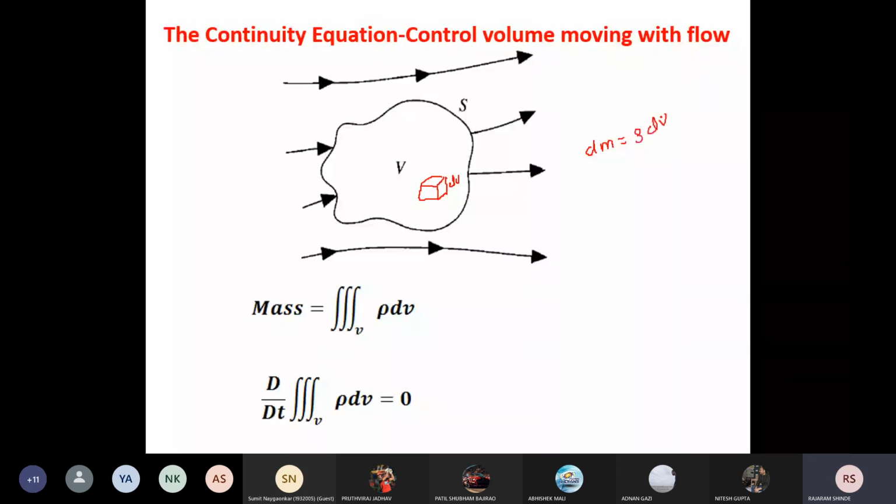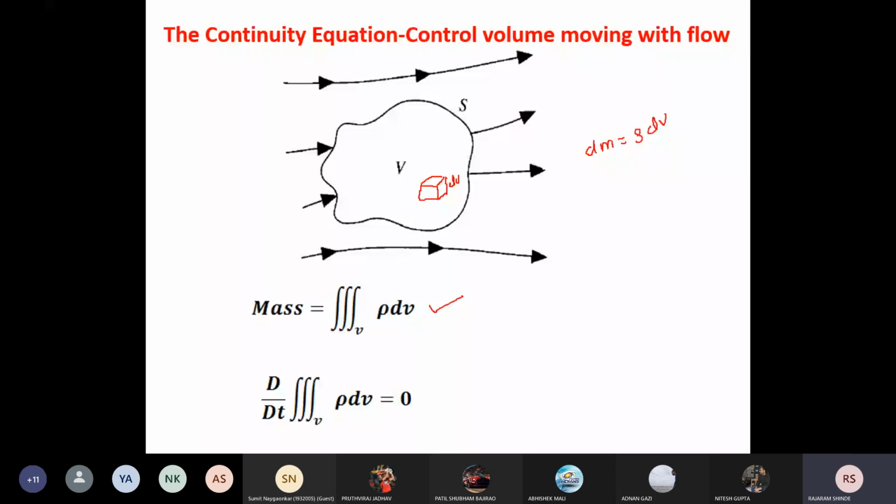Are you getting this? Rho into dV is the small mass inside the small elementary volume. Now total mass in this moving control volume is equal to the integration of dm.